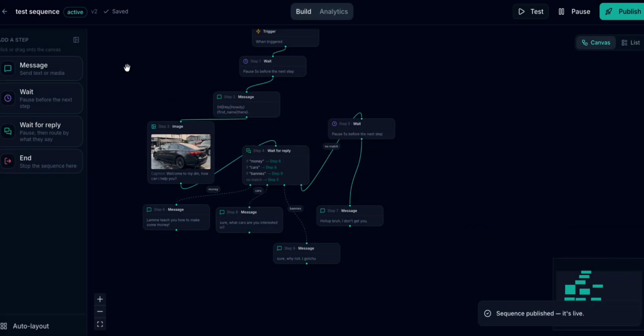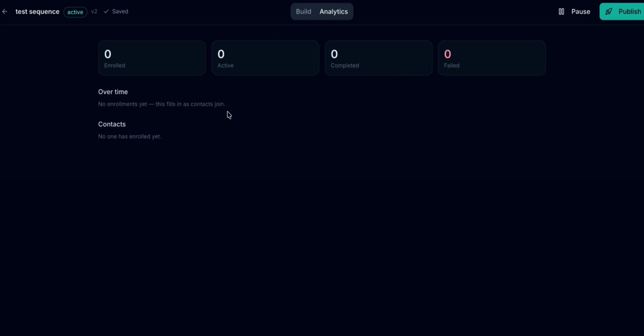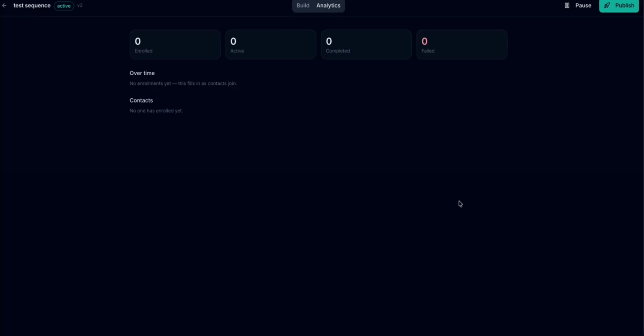So all you have to do, you see now it is active. You see that this is the V2, it is saved. And then you can also come here and see the analytics. So when a person messages you and this triggers, you'd see all the people that have enrolled in it, all the people that are active, the people that completed the entire sequence, the people that failed, the amount of contacts. So basically, that's how that works.